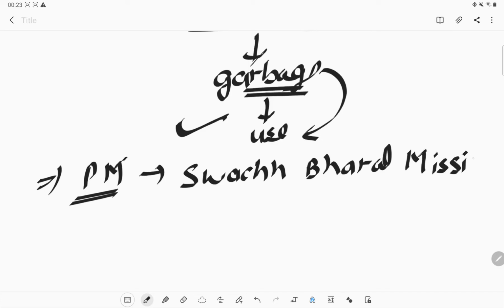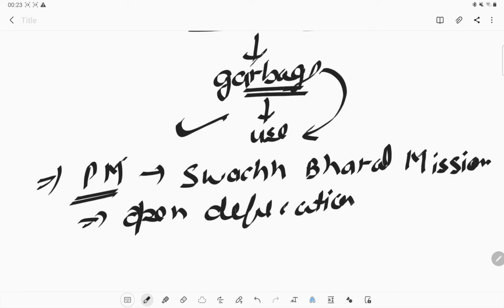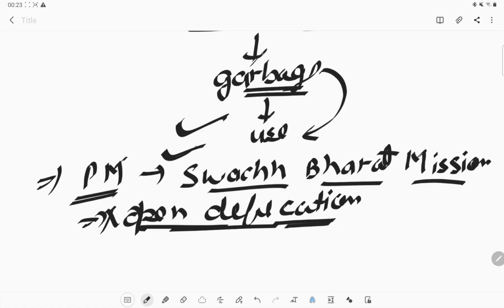Normally, many Indian people defecate in the open area. Okay, open defecation. So to stop this open defecation, the Indian Prime Minister has launched a mission, the Swachh Bharat Mission, and due to that we can make our India free from open defecation.